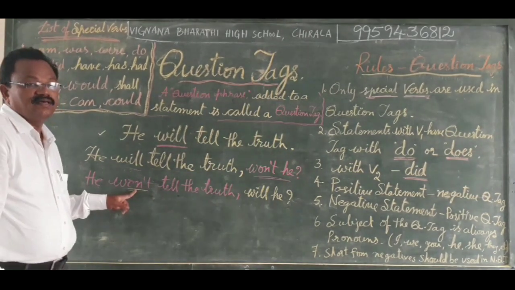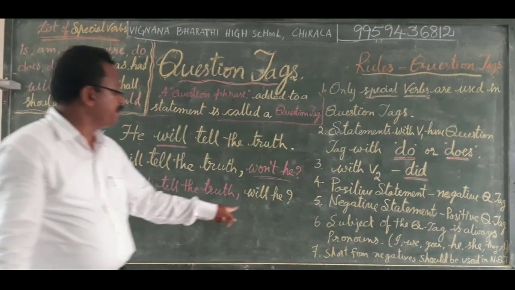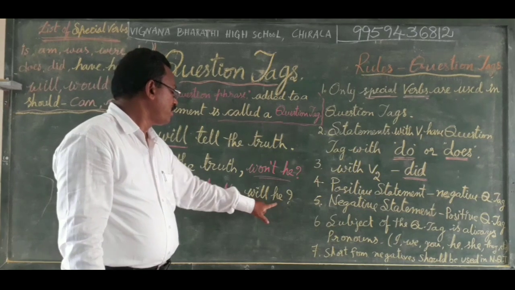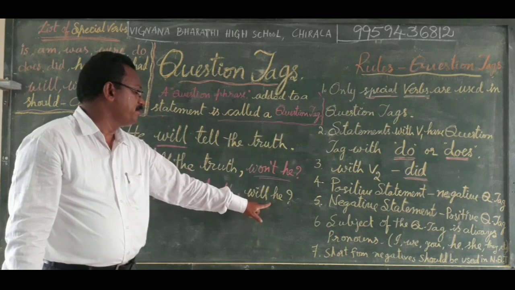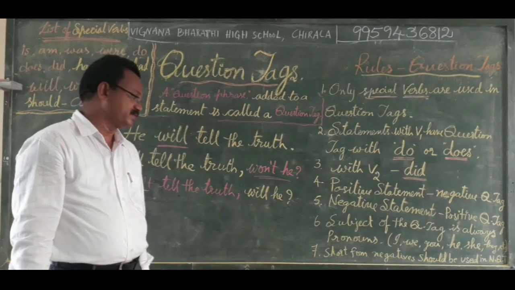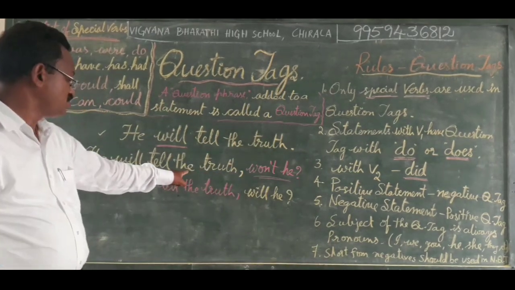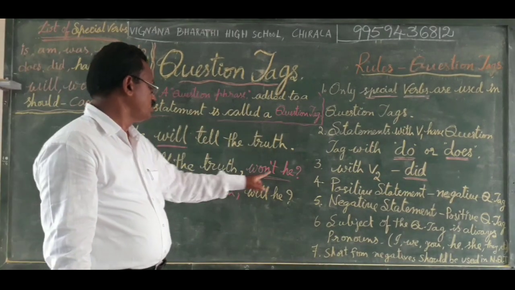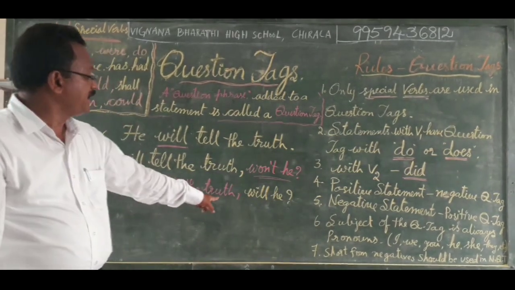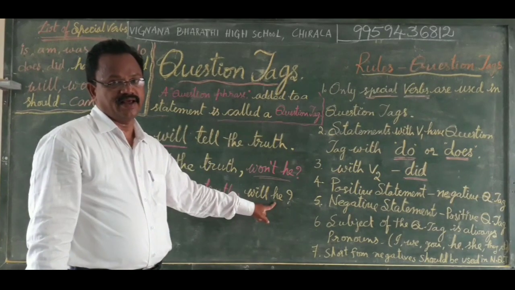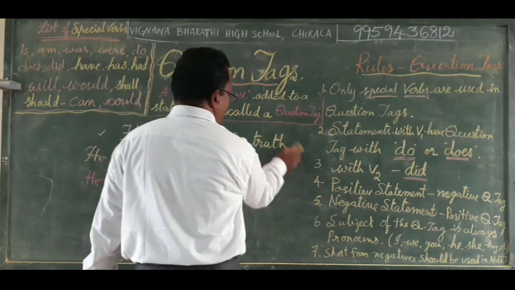Here won't is the helping verb with the negative sense. That is why a negative statement gets a positive question tag. We take the same pronoun here to frame a positive question tag for this statement. He will tell the truth. This is a positive statement, and it got a negative question tag. He won't tell the truth. This is a negative statement, and it gets a positive question tag. Next, we can take another example.